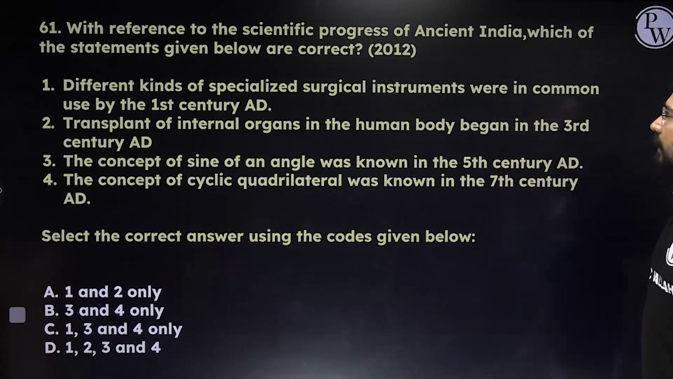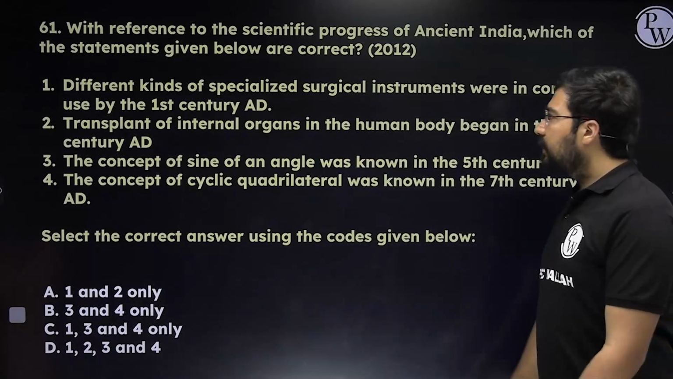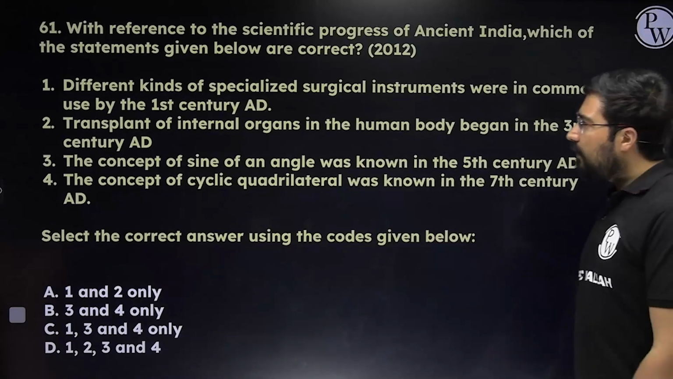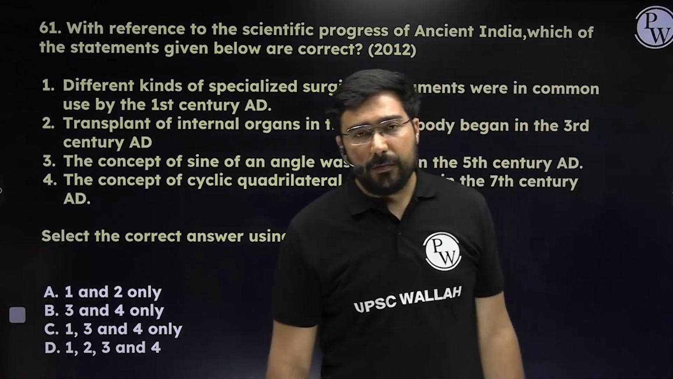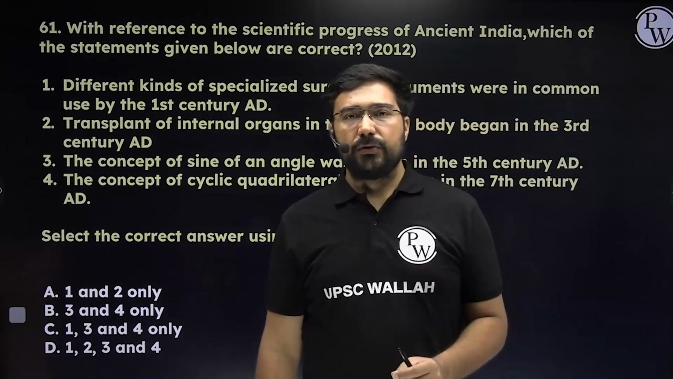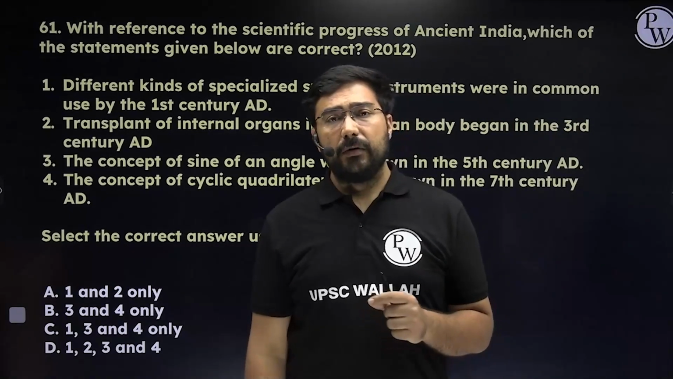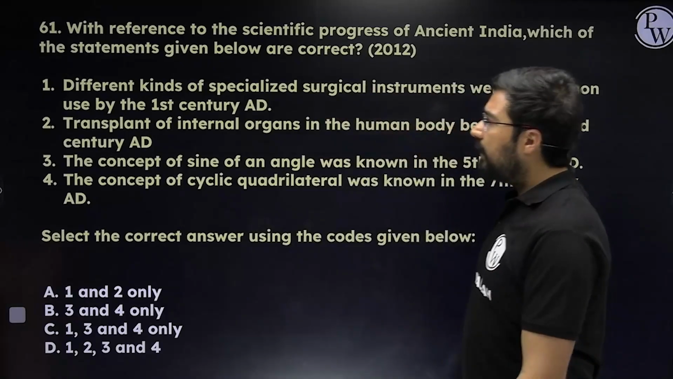With reference to scientific progress, which of the following statements given below are correct? Different kinds of specialized surgical instruments were in common use by the 1st century AD. So we have two very important texts, please remember them: Charak Samhita and Sushruta Samhita. Charak Samhita is about medicine. Sushruta Samhita is about surgery. The first statement is correct.